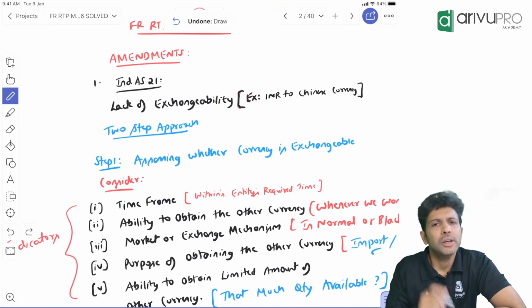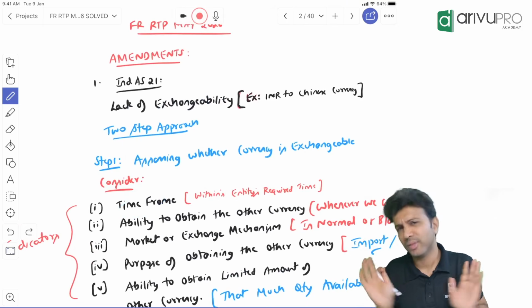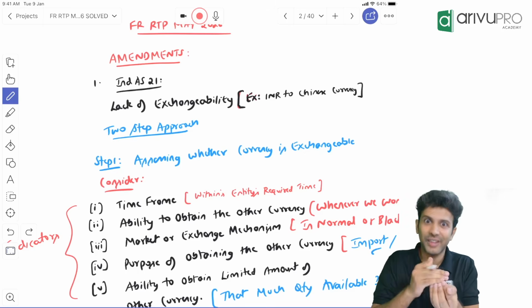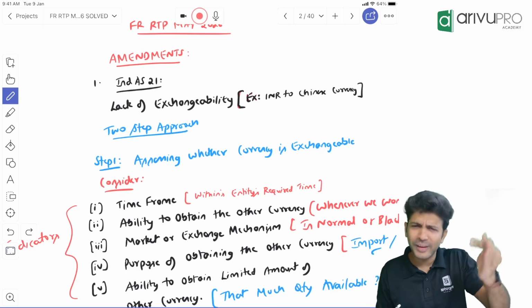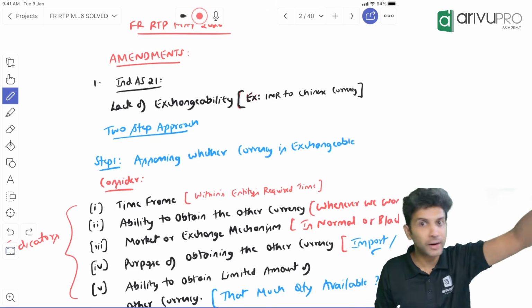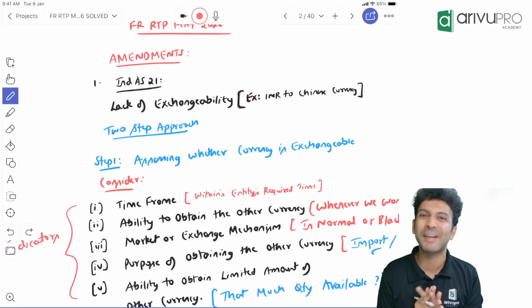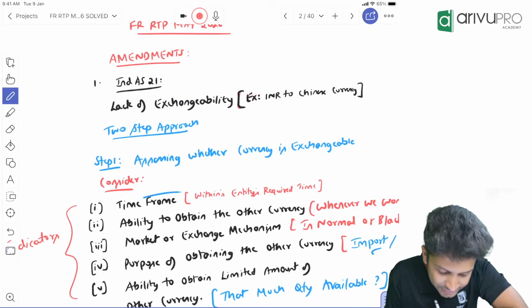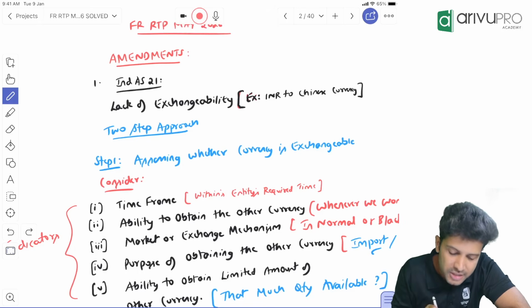Time frame means, sir, normally when you do a particular transaction, can you take your own sweet time? No. Right. Now, we have maybe another 20 days for our examination. Correct? So that means within the 20th day, you have to write the examination. You can't take your own sweet time. You can't tell ICAI, I need 45 days, my preparation is pending, right? It will not work.